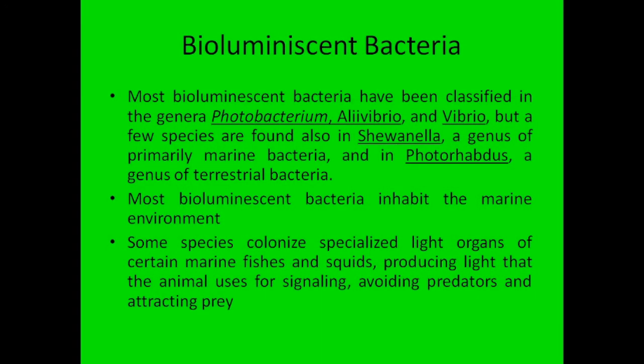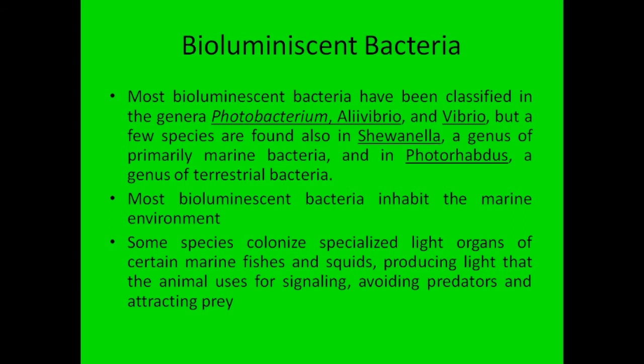Now we are going to see the bioluminescent bacteria that are present. You can see Photobacterium, Aliivibrio, Vibrio, and also some species of Shewanella and Photorhabdus. All these bacteria are capable of producing bioluminescence, and mostly the bacteria which produce bioluminescence inhabit the marine environment.